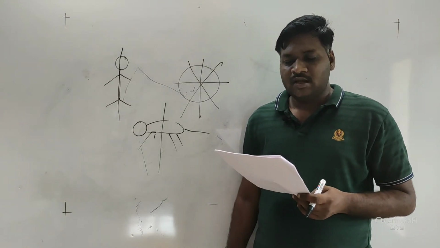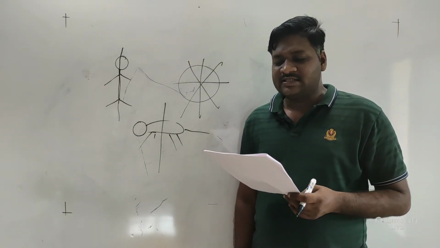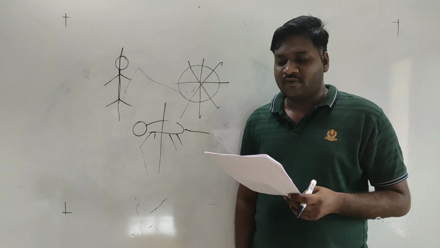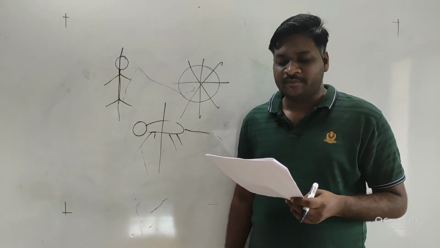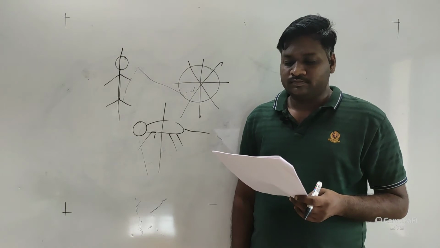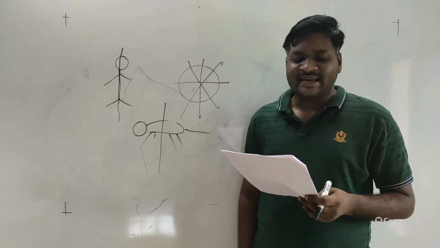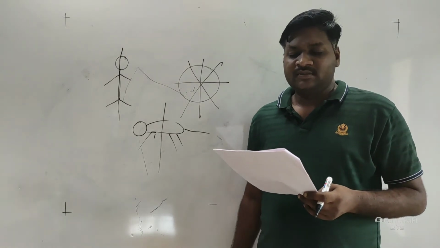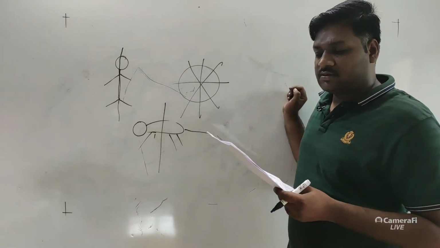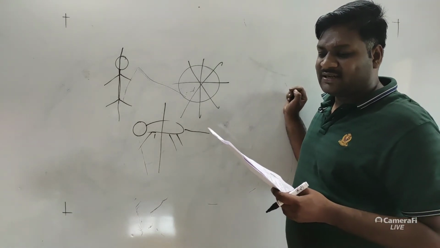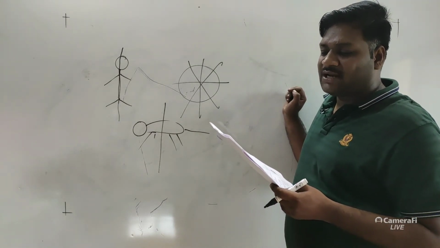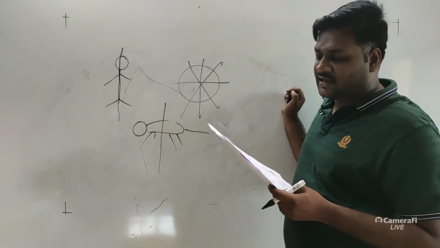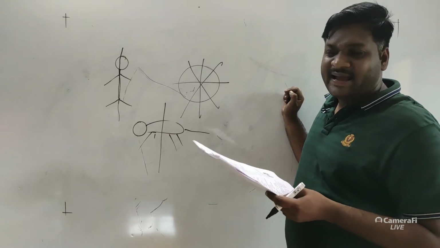Okay, so match the animal names listed under column 1 with the zoological names given under column 2, and select the correct option from the given codes. Here in column 1, starfish, jellyfish, devilfish, cuttlefish are given, and you have to match the correct sequence.